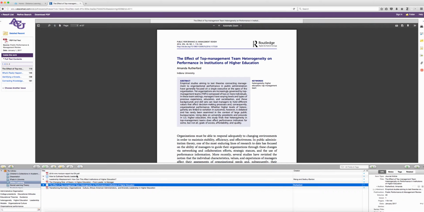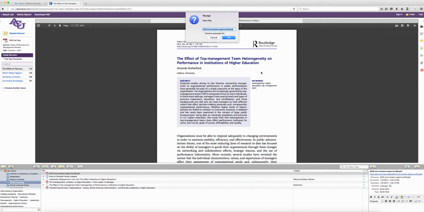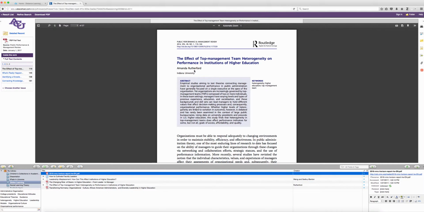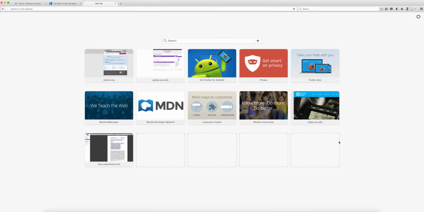If needed, you can change the title of an article by clicking on the title in the right hand pane and typing in the correct title. You can use Zotero even for web pages. If you want to hide the window, you can either click on the Z or click on the X.